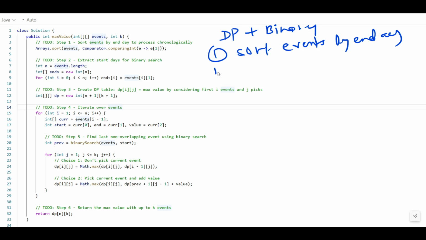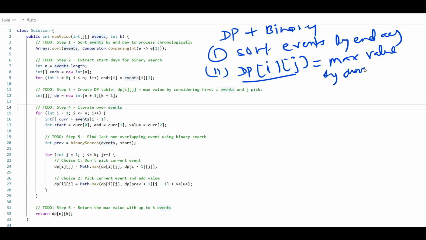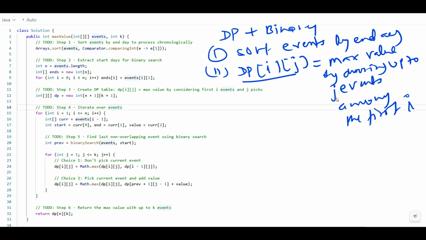Then the second step is to define the dp at i and j, right? It means dp[i][j] will be the max value by choosing up to j events among the first i events.